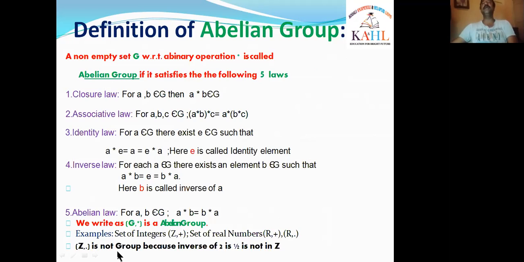We know that. Why? The inverse law doesn't exist. The inverse element of 1 by 2 does not exist. That means in those 5 laws, the inverse law fails in Z dot. That's why Z dot is not an example for an abelian group. That means Z dot is not a group, and that means it is also not an abelian group. Okay, right.